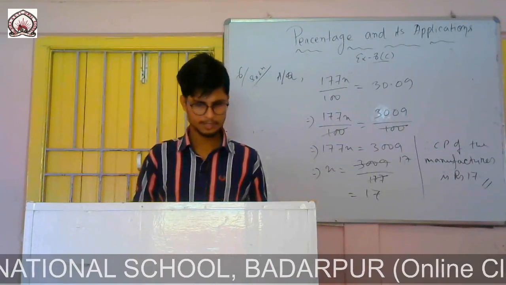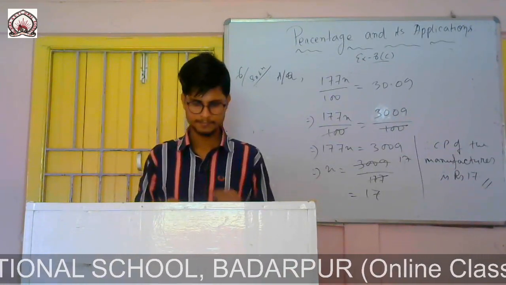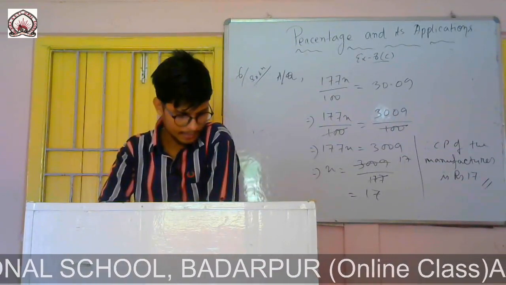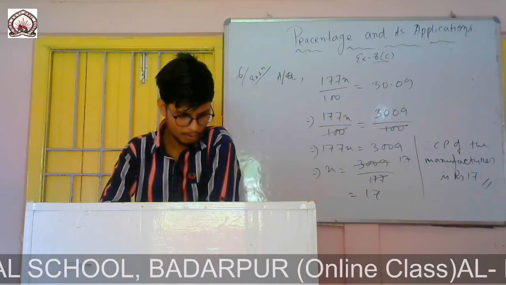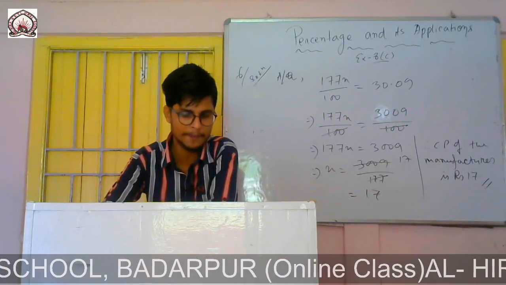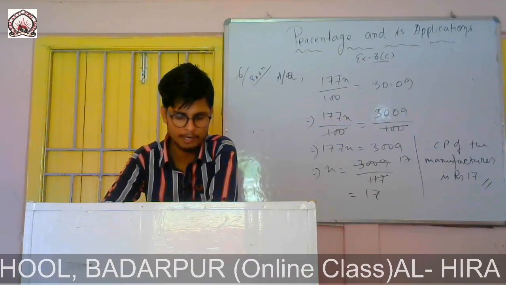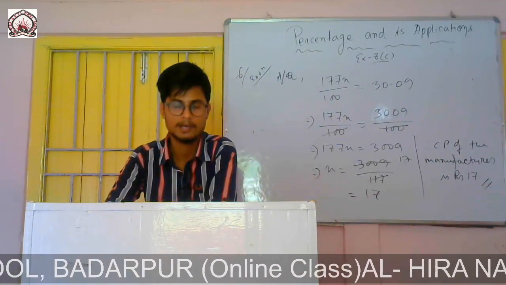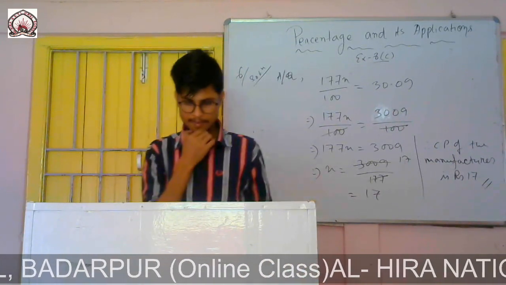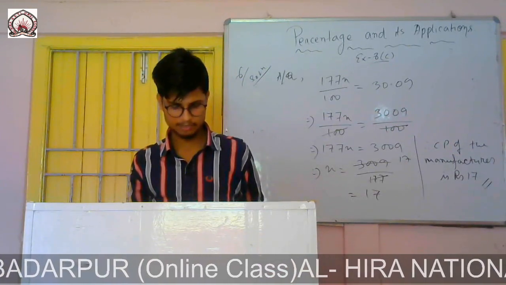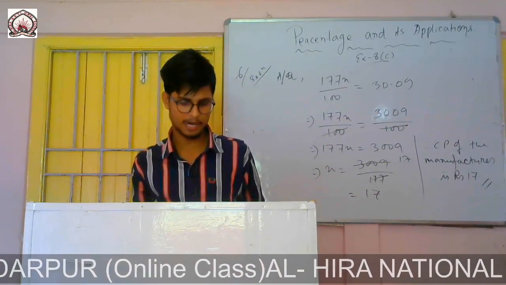So now question number 7. A shopkeeper sold an article at a gain of 5%. If he sold it at rupees 16.50 less, he would have lost 5%. Find the cost price of the article.